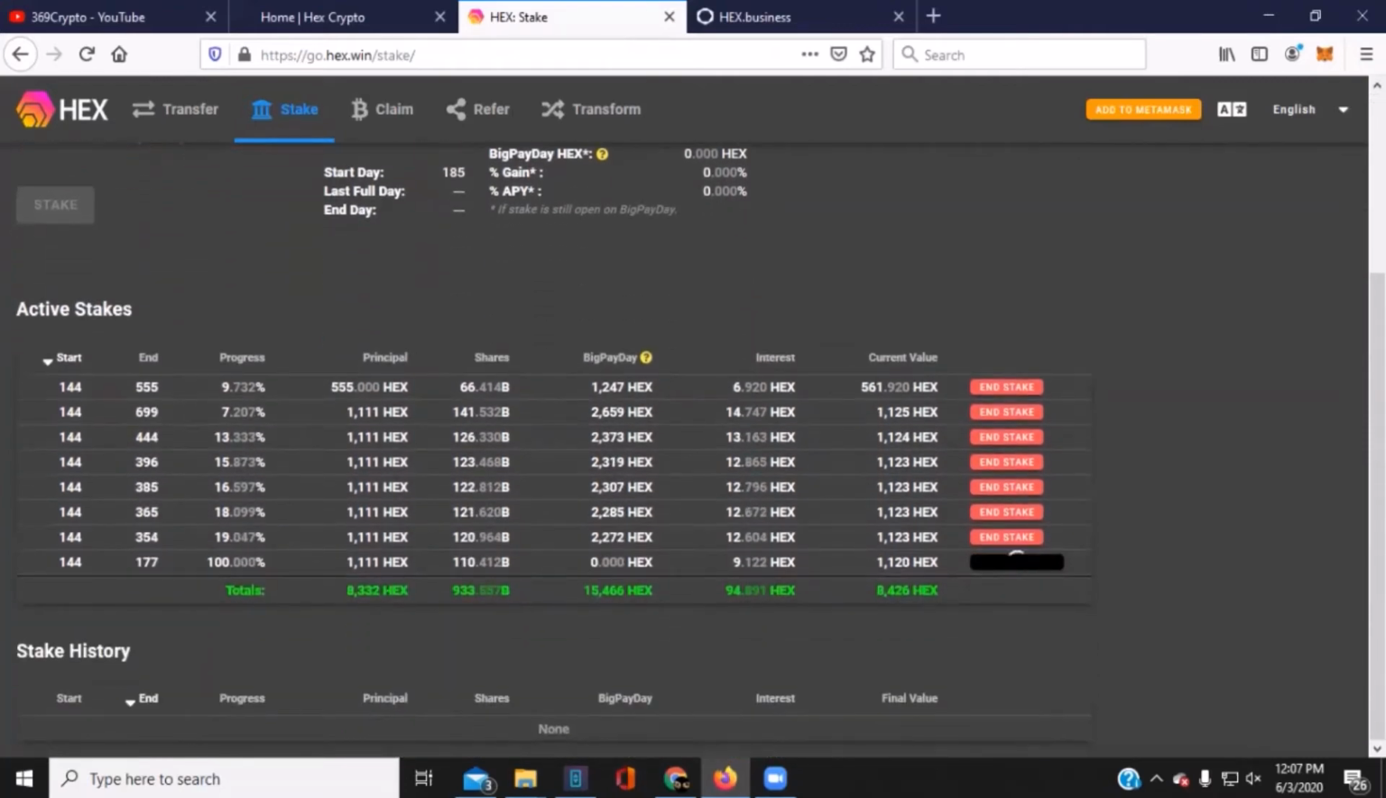So in review, we staked for 33 days. This stake started on April 23rd and ended on day 177, which is May 26th. So it's a little bit over, it's not overripe, but it's old. It's 5 days old, so we got to get it out of there. This is what we started with, 1,111 HEX, giving us this many shares of that pool.